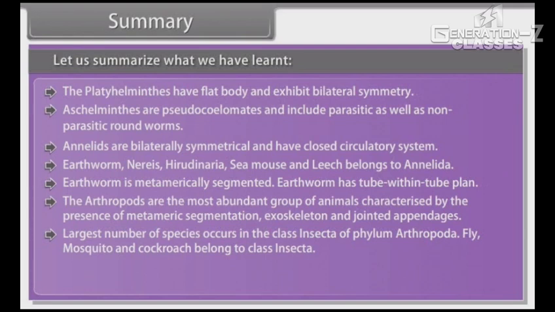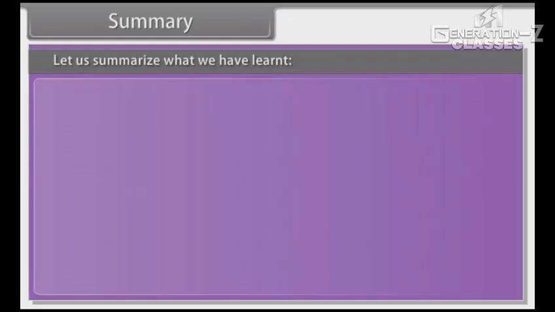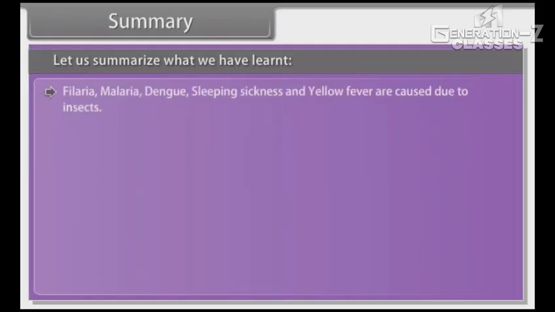Fly, mosquito and cockroach belong to class Insecta. In Insecta, the body is divisible into head, thorax and abdomen. They have 3 pairs of legs and 2 pairs of wings. Filaria, malaria, dengue, sleeping sickness and yellow fever are caused due to insects.